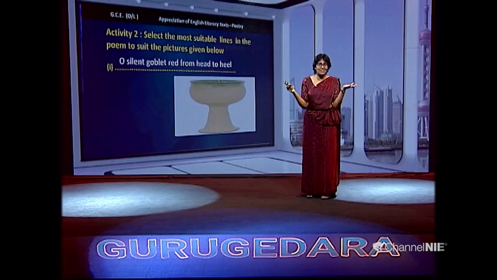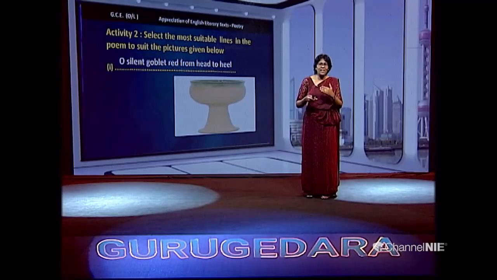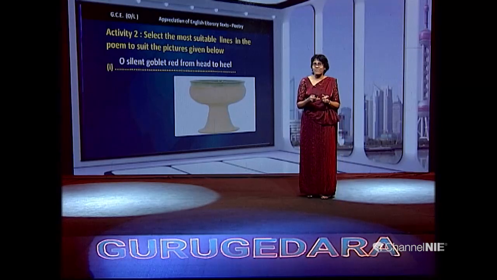The poet is surprised and the goblet is silent. It does not reveal its expressions. And "red from head to heel." This red color is something to do with maybe a warning or a kind of warmth, right? So, this is a mixture of things. The poet had used the word red.